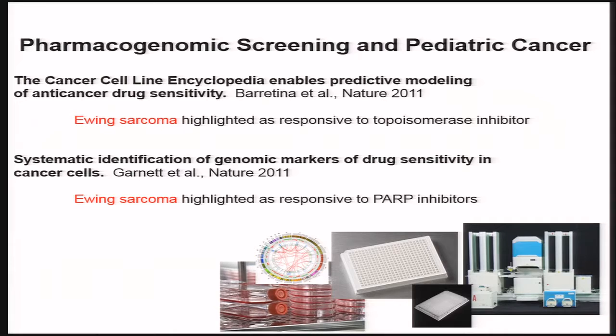So I think that we can also use these tumors to identify other biomarkers of response. And I was quite struck by these two publications, one that was led by the Broad Institute and the other by the Sanger and Mass General, that systematically screened collections of small molecules against hundreds of cancer cell lines defined by molecular features. Most of the cell lines in these screens were from adult cancers, but in both of these papers, the two diseases that were highlighted were the same. It was a pediatric cancer, Ewing sarcoma.